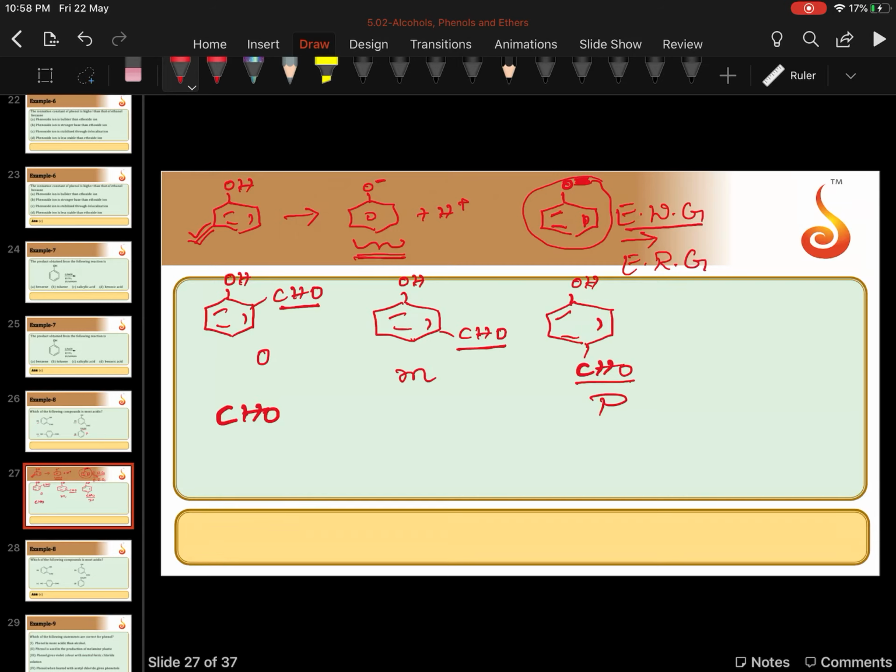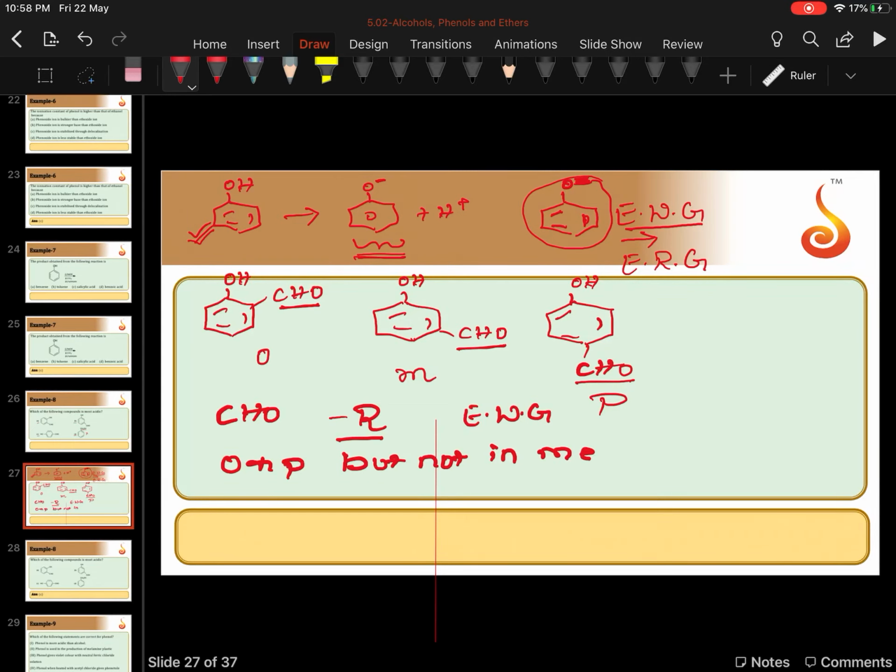CHO group is a minus R group, meaning an electron withdrawing group. So an electron withdrawing group stabilizes the phenoxide ion and increases the acidic character. But the minus R effect will be in ortho and para positions, but not in meta position.